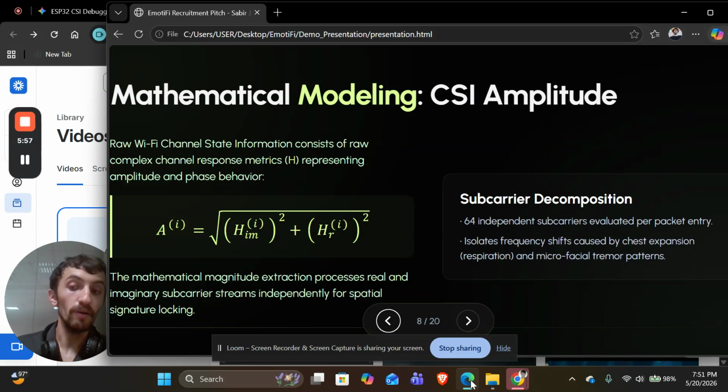After getting the raw CSI, the hardware, the Android app, extracts the CSI amplitude so that the noise is reduced, and the bias is further reduced. With high bias, we know that we have more noise. With variance, sorry, the variance is reduced, and with low variance, we can say that there is low noise, and with low bias as well, there's a trade-off. We'll talk about it as well.